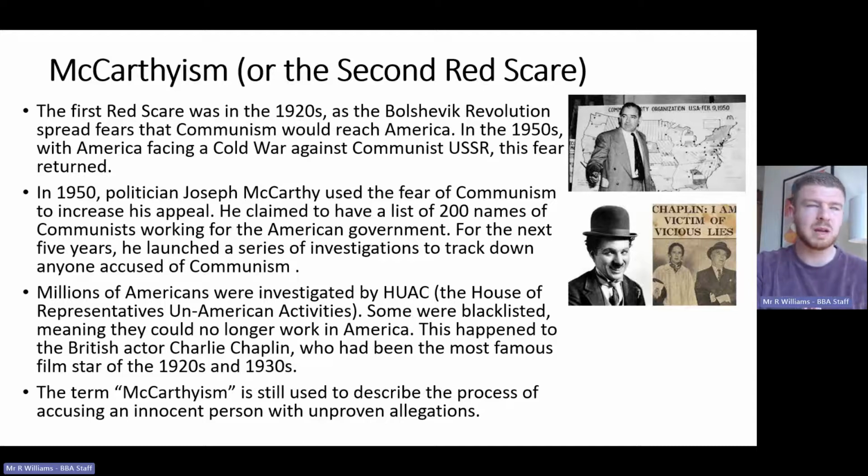McCarthy became less powerful. He accused people in the army, and he lost a lot of popularity because we know how America feels about its army and veterans. So he fell away. But the term McCarthyism is still used today to describe the process of accusing an innocent person without any substance behind those allegations.